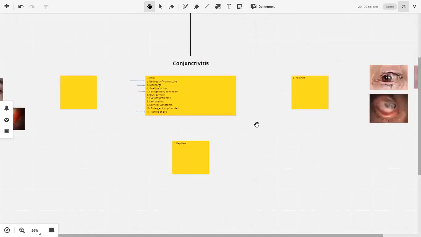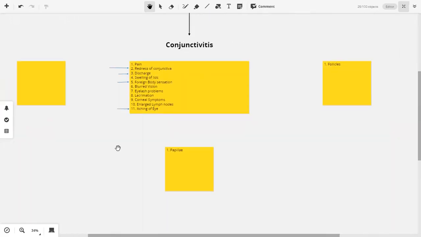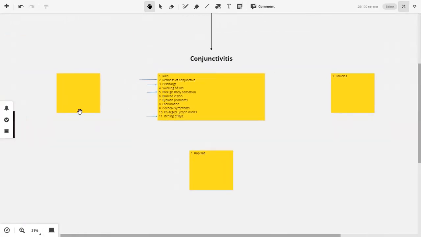Now, based on the signs and the symptoms, we can divide conjunctivitis into 3 types. Now, in one type, we will have follicles. In the other type, we can have papilla. And in the other type, we won't have any of the 2. But we can have some sort of discharge, right? So follicles, papilla, and then discharge की type क्या है?